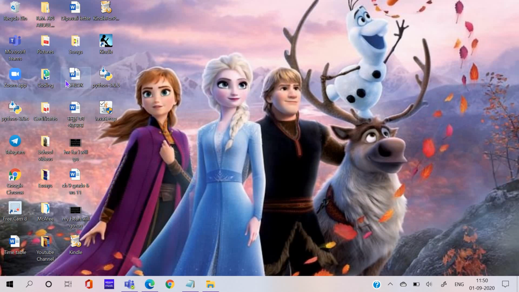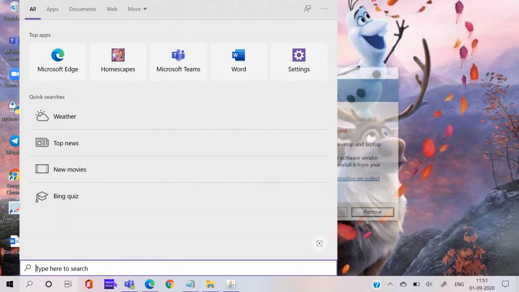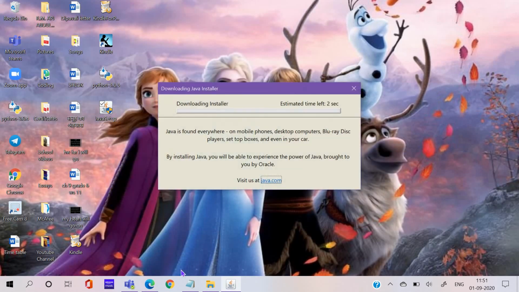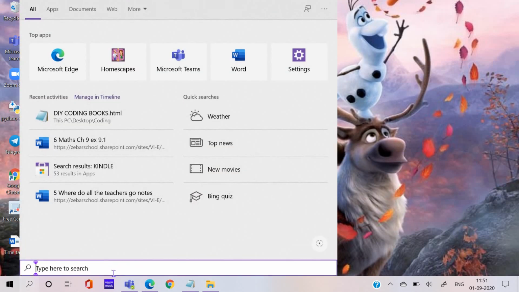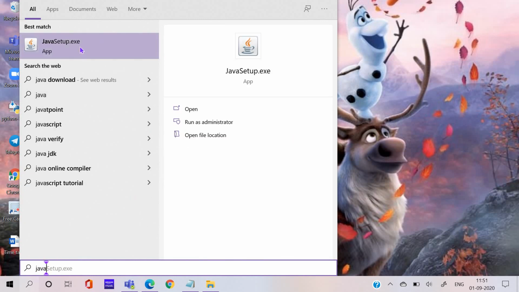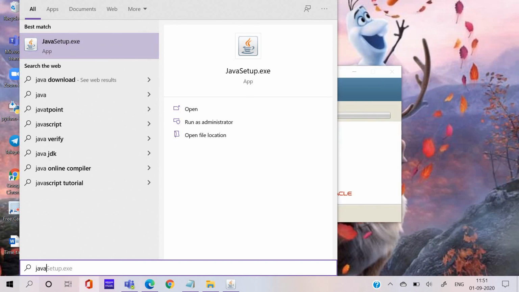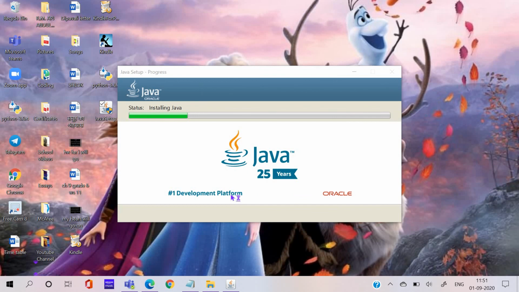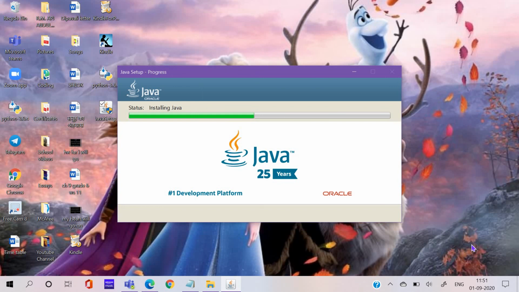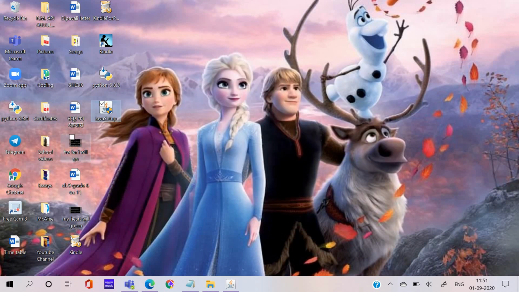And click on OK. And then now you can, wait a sec. I will have to download it again. And here you can search for Java. So when you search Java, you have to click on Java Setup EXE. Click on that. Yes. Okay. So in that you can open and do your JavaScripts.